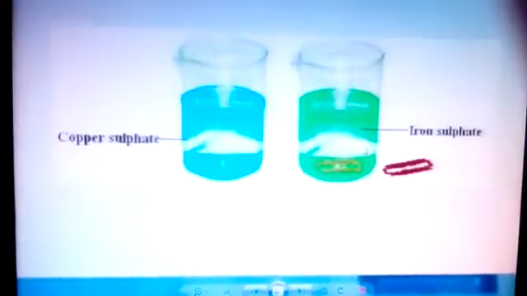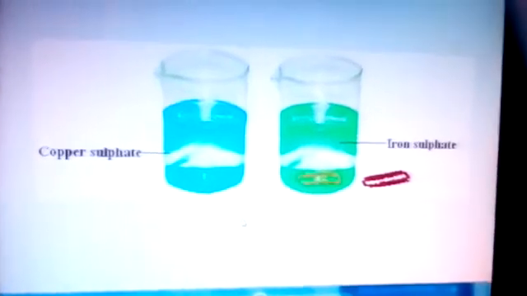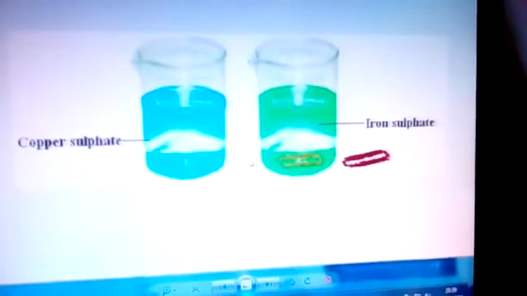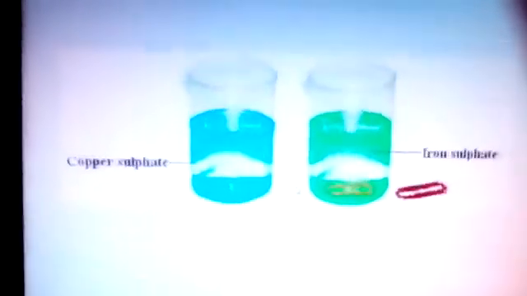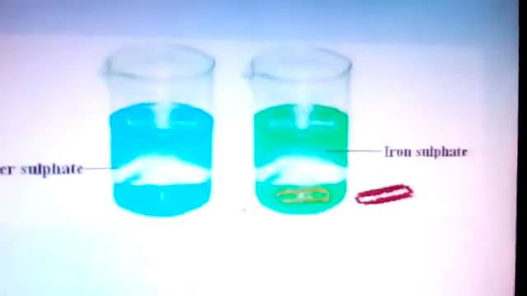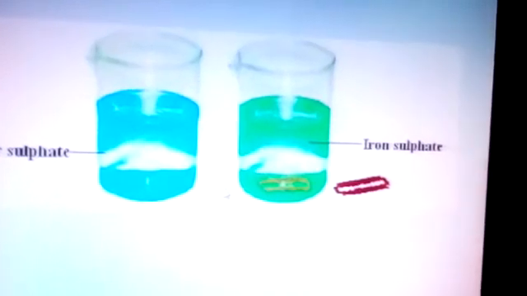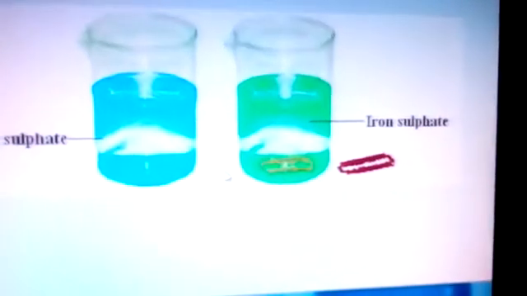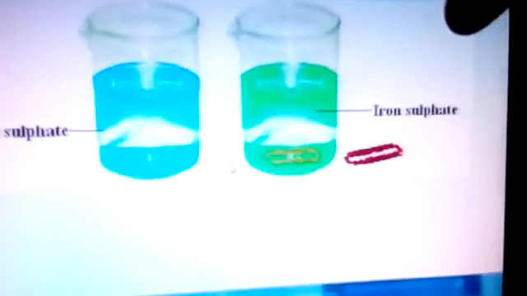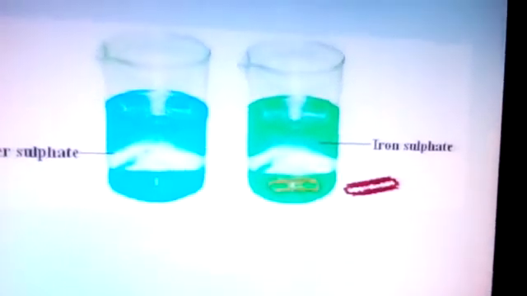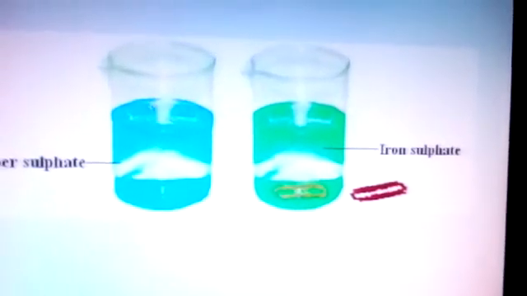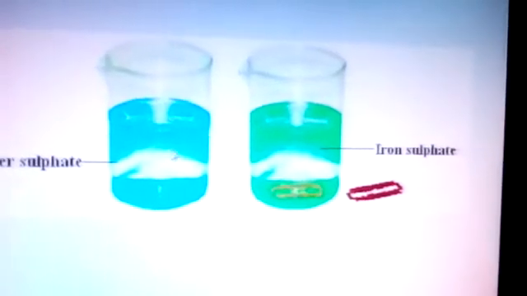Add a few drops of dilute sulfuric acid to the solution. What happens? You will get a blue colored solution. This is the blue colored solution. Save a sample of the solution in a test tube or a small glass bottle. This solution is taken in a small glass bottle.